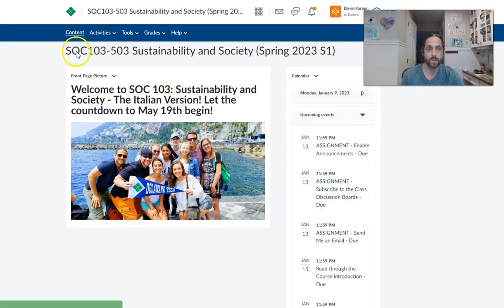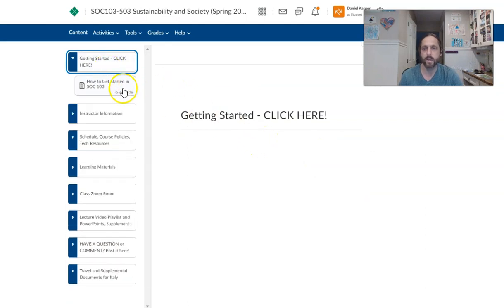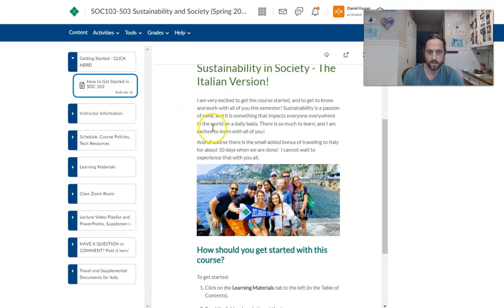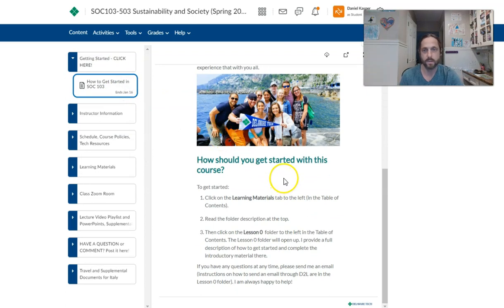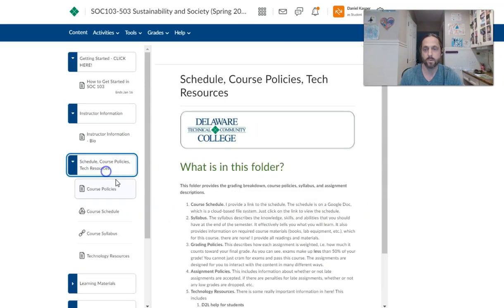And of course the content is where you spend most of your time. I'll just go over this tab really quickly. The Getting Started tab will help you get started with the class. It tells you how to get moving. Here's my instructor information. I have student hours. I work remotely on Mondays, on the Stanton campus Tuesday, Wednesday, Friday, and then I'm on the Dover campus on Thursday afternoons.